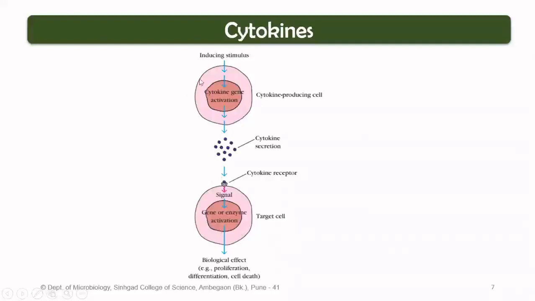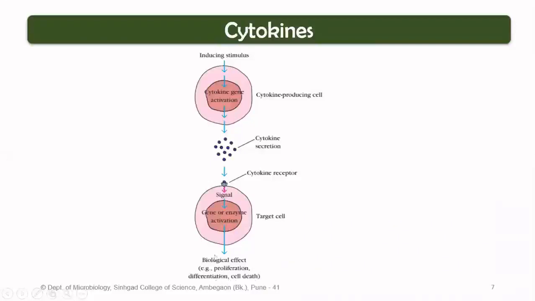So what is the general pathway of cytokines? After reception, there would be some internal processing, and in response to that, there would be secretion of certain molecules, and these molecules could in turn be signaling molecules for the subsequent cell. Because there would be an end of the signal transduction pathway somewhere, we can have a biological effect. This biological effect can be exemplified in the form of proliferation of the cell, differentiation of the cell, or even cell death.